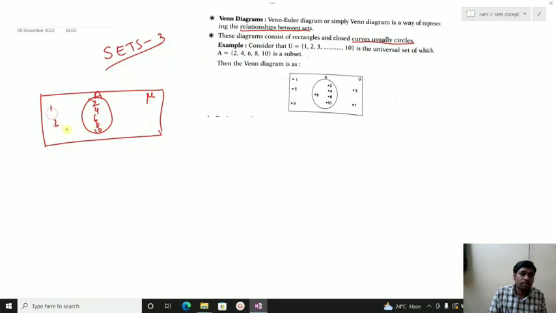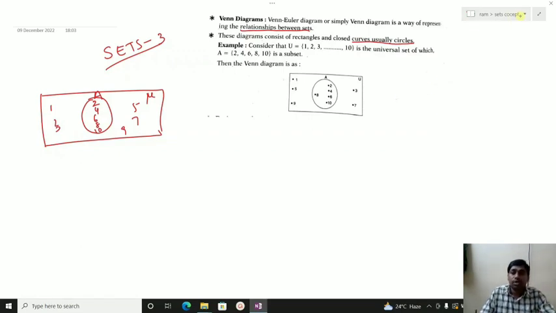The remaining 1, 3, 5, 7, 9 are present in the universal set. This is how Venn diagrams are represented. I already told you about the Venn diagram in the discussion of universal set: when a set is a subset, we represent it within the set.